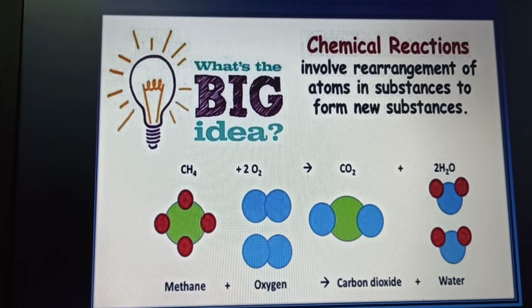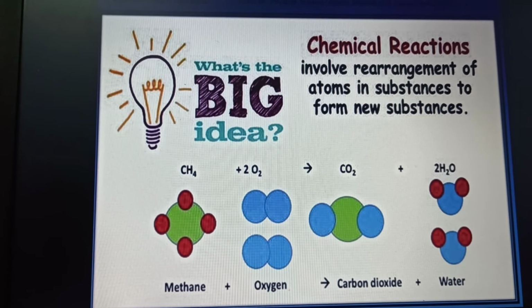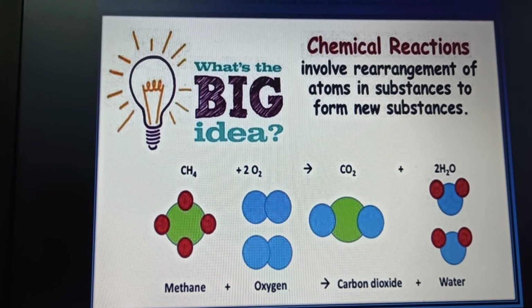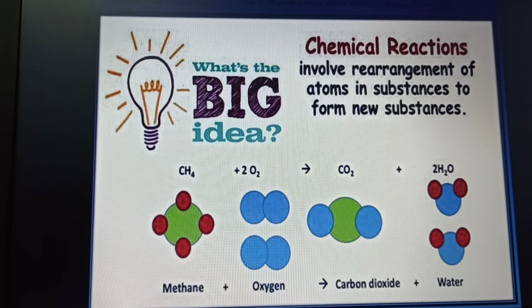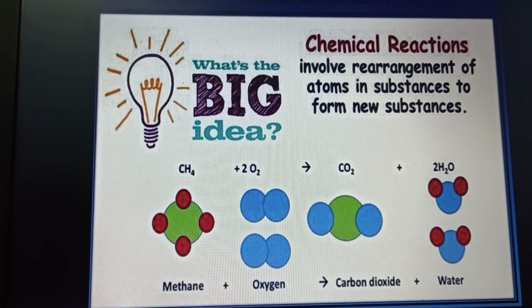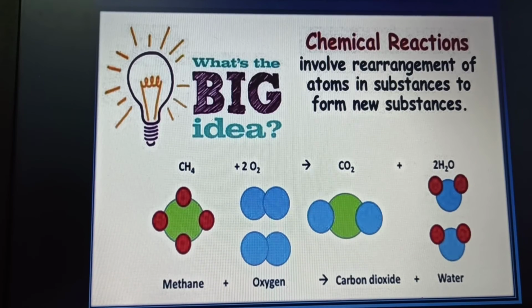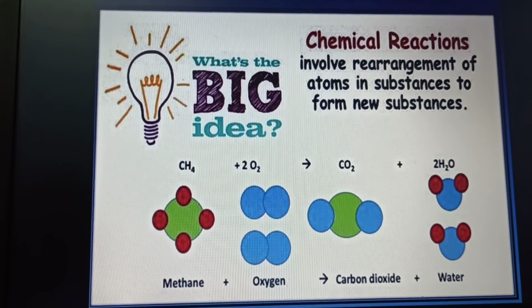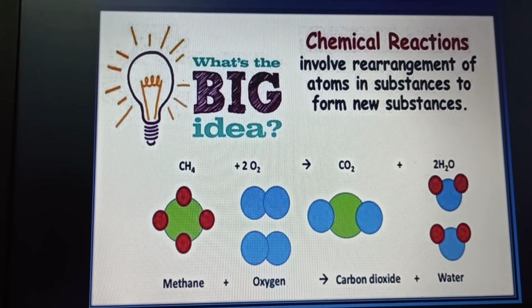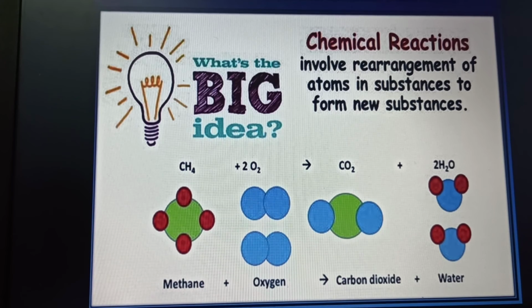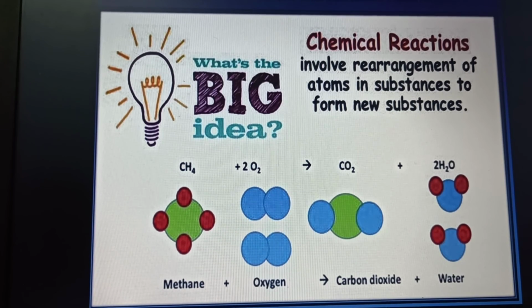Next, in a chemical reaction what generally happens is a rearrangement of the atoms. So chemical reactions involve rearrangement of the atoms in substances to form a new substance. How do we get the formation of carbon dioxide and water molecule? Methane gas reacts with oxygen. We get carbon dioxide and a water molecule. So what are the reactants here? Methane and oxygen. What are the products? Carbon dioxide and water molecule.